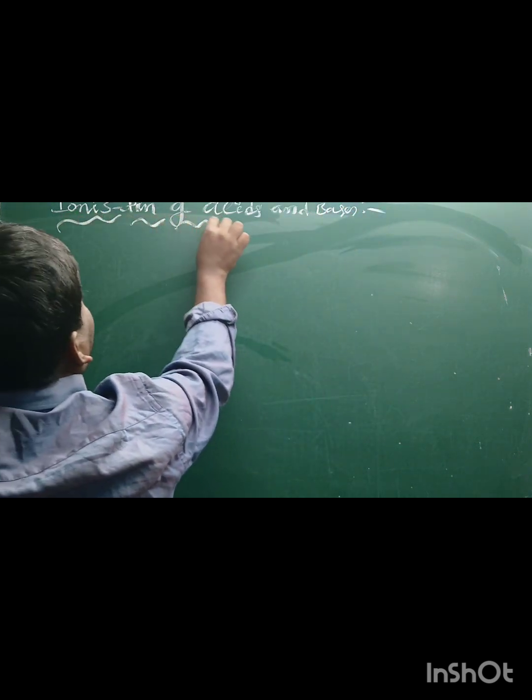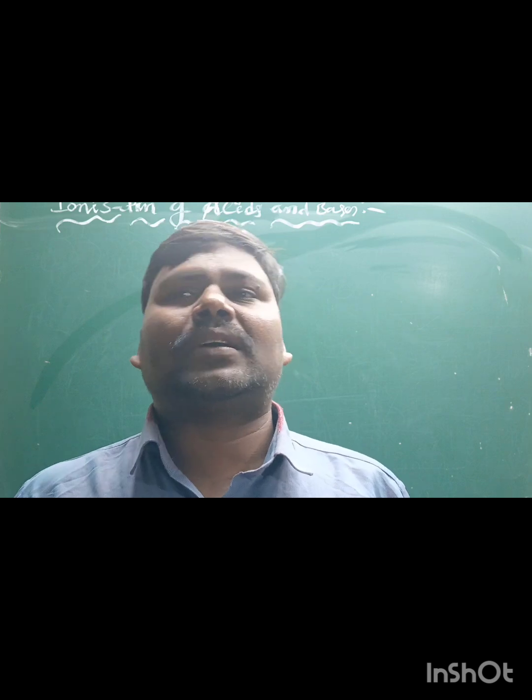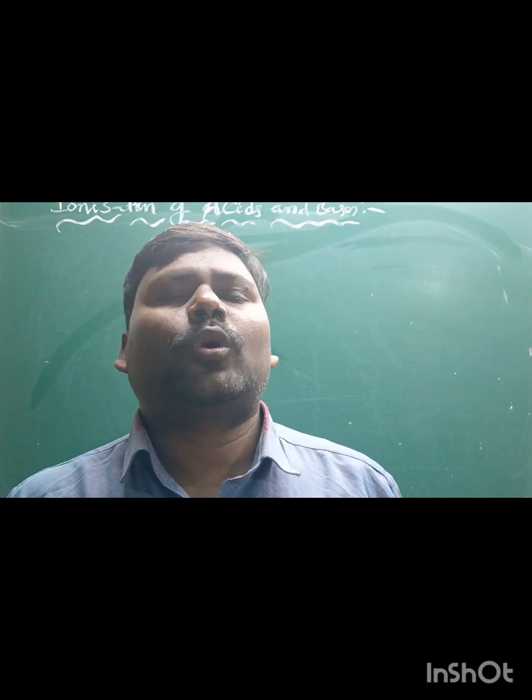Okay, what is ionization? Here you can observe the acids and bases are both ionic bonds or polar covalent bonds.